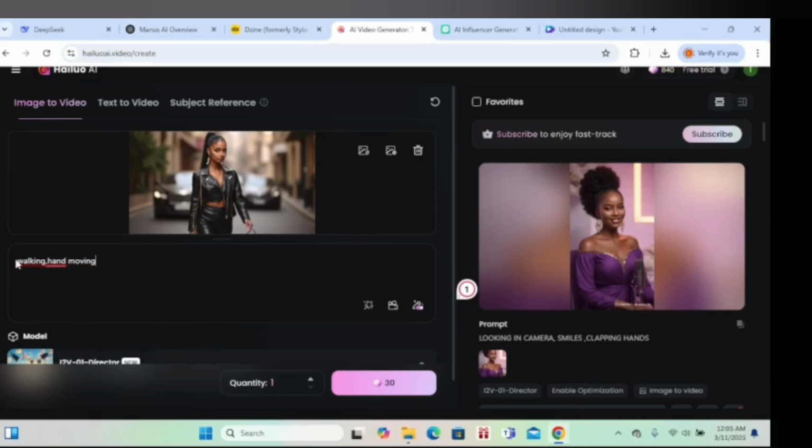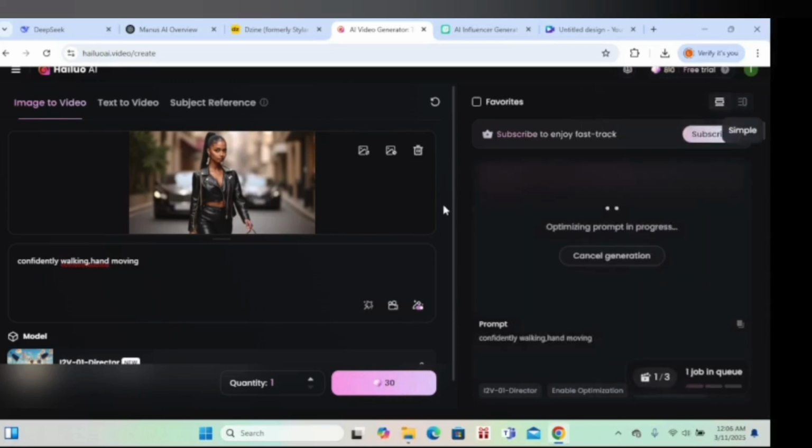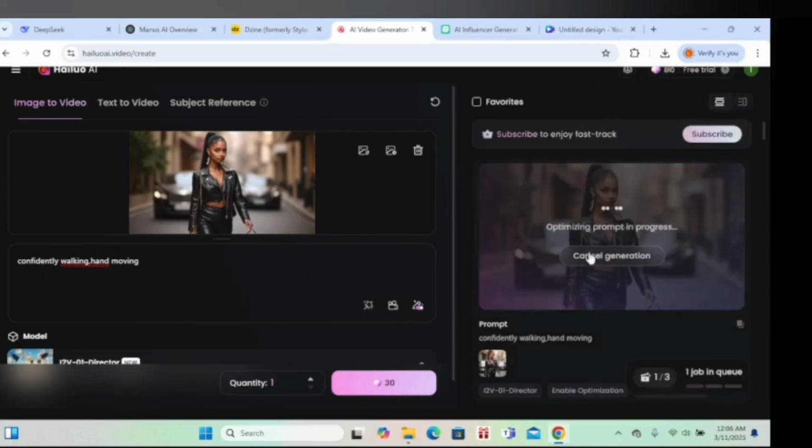Maybe say confidently walking. Let's say confidently. And then you click here where it says 30 credits. They gave me 1000, that's why I'm using it, but normally they give 100. So you're gonna wait for a few minutes here. Let's hope it's gonna take a few minutes, and then we can see the results.